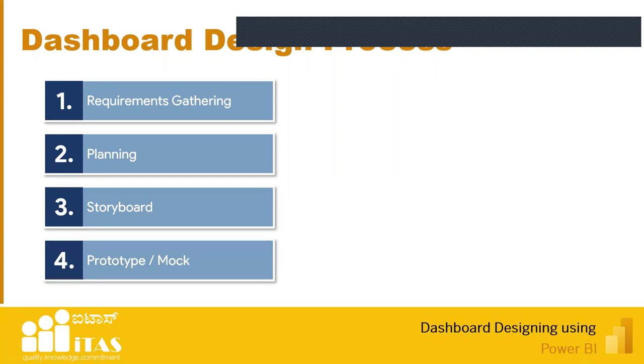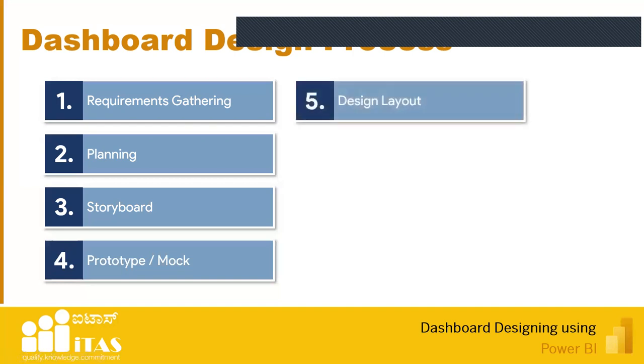Because we put in so much effort, and if the client gives us a lot of changes, then again we have to rework. So instead, we can have a mock-up, a prototype, and send it to the client. Until and unless the client gives approval, we should not go ahead in developing the complete dashboard, or any project, it's like that only. So here we have to create a prototype, send it to the client, and take the approval.